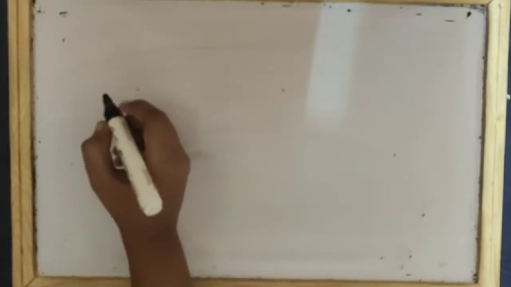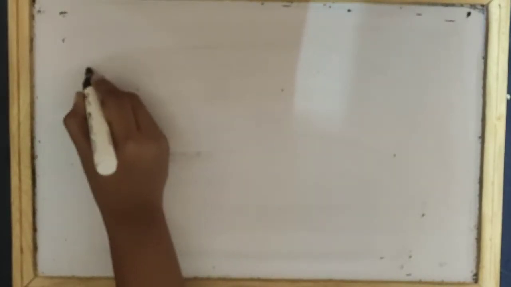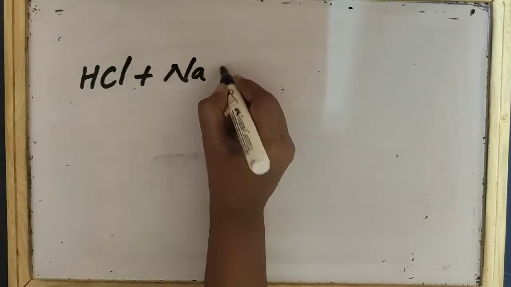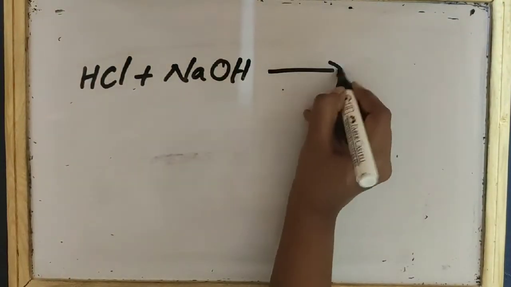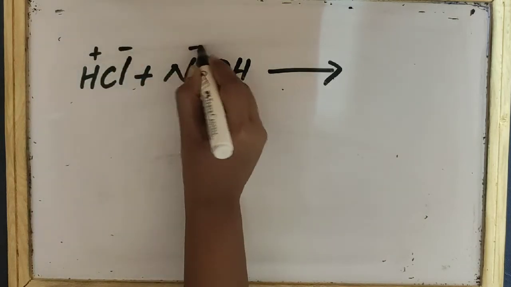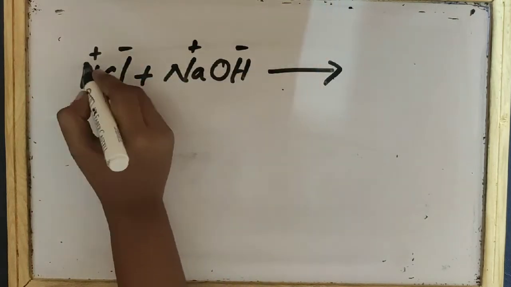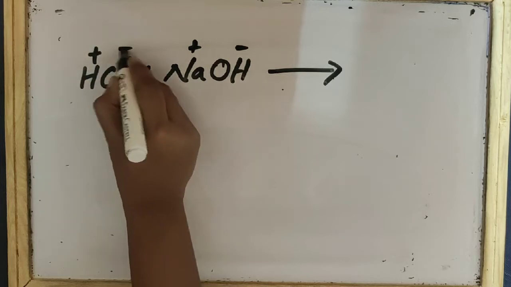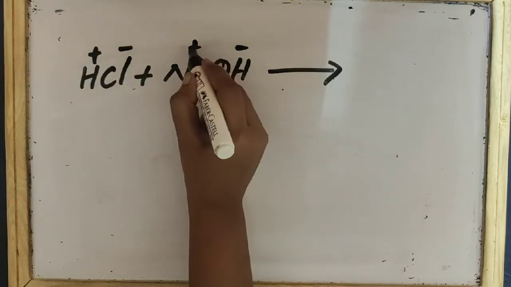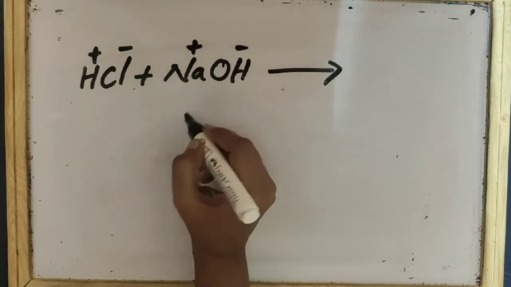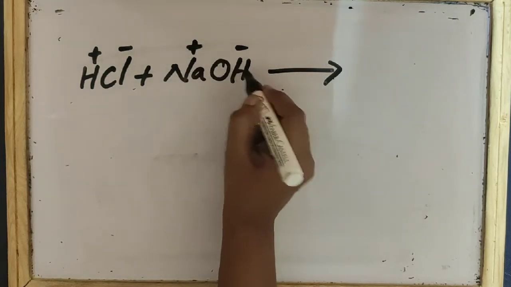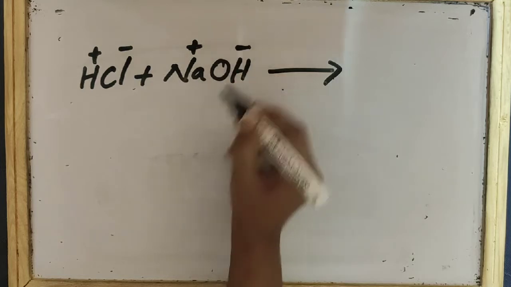One more example I will give for the double decomposition reaction: HCl plus NaOH. Here you can see this is the positive ion and this is the negative ion of this compound. Usually we write the positive ion first. So sodium will be the positive ion and OH, hydroxide, will be the negative ion.